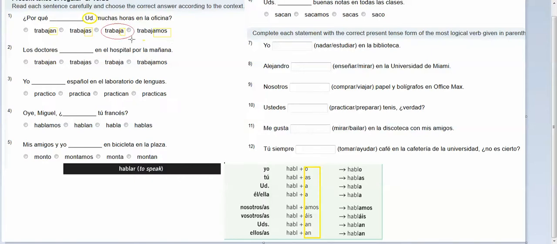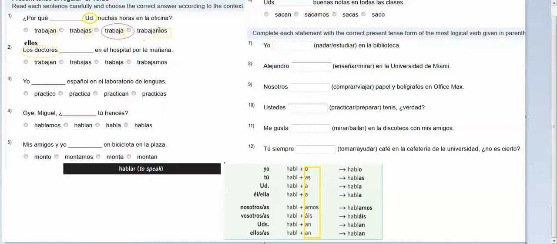Trabaja, because they match up, okay? Los doctores blank en el hospital. It's a statement, so your subject comes before the verb. We have the doctors work in the hospital in the morning. Doctors isn't in our chart, so we have to think of doctors as they.